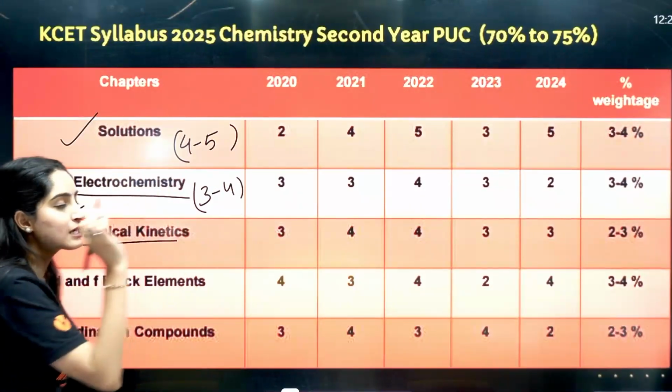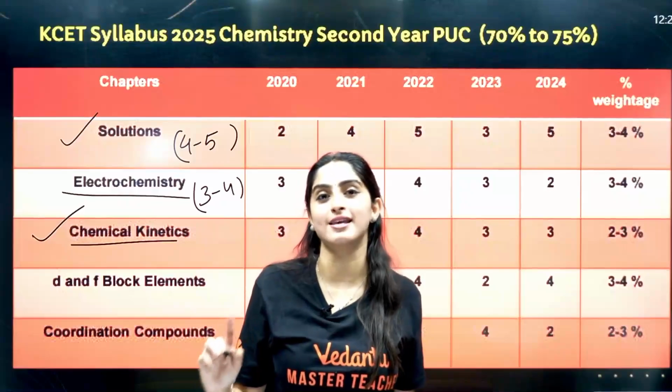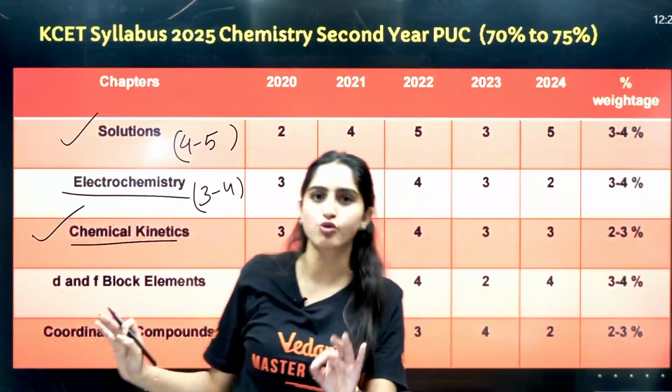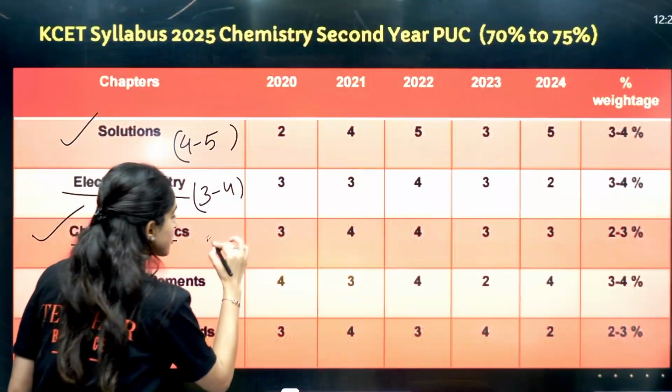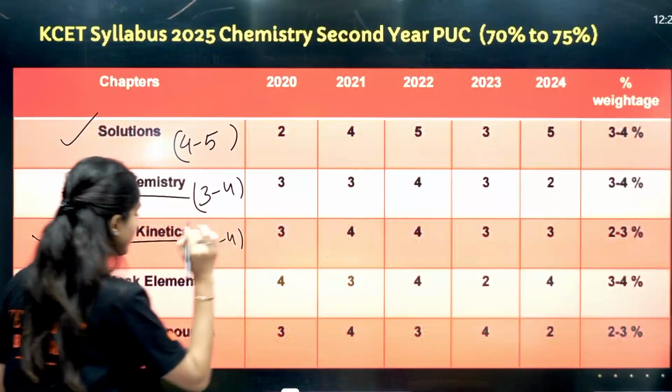Next is your chemical kinetics. From chemical kinetics, see, it's a very simple chapter, a very scoring chapter, right? So you can expect around 3 to 4 questions from here as well, right?